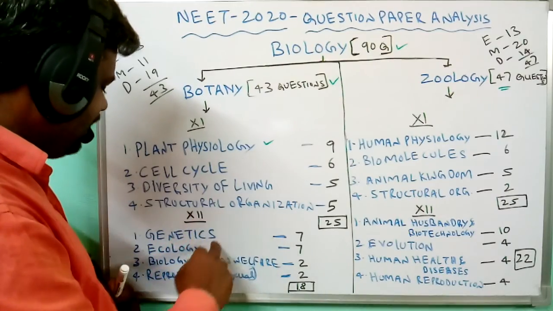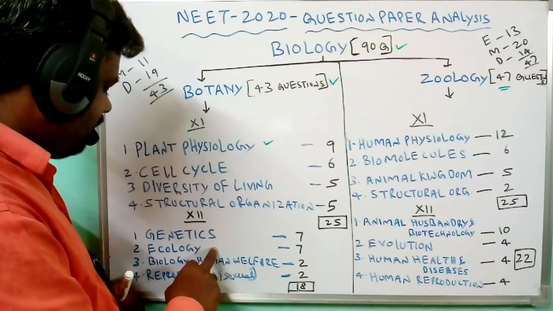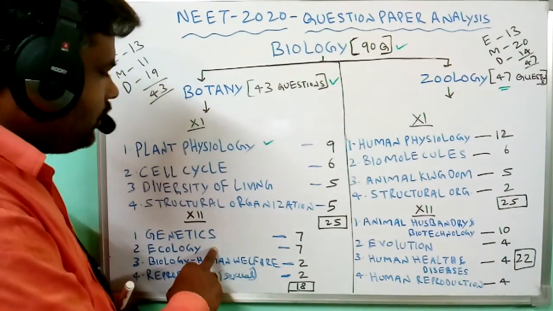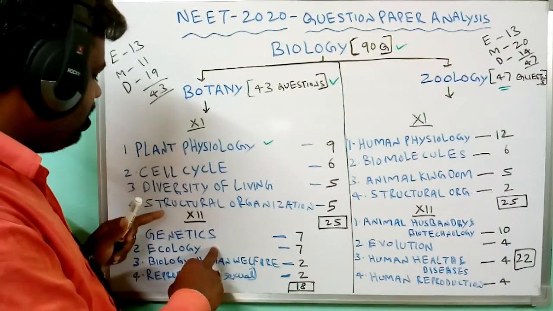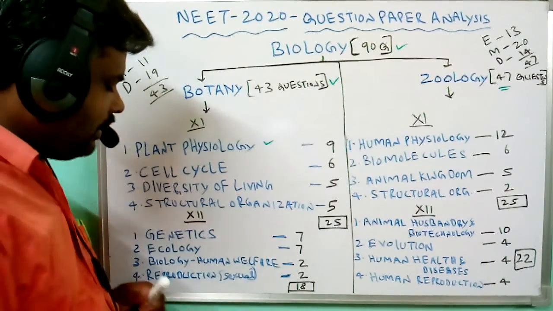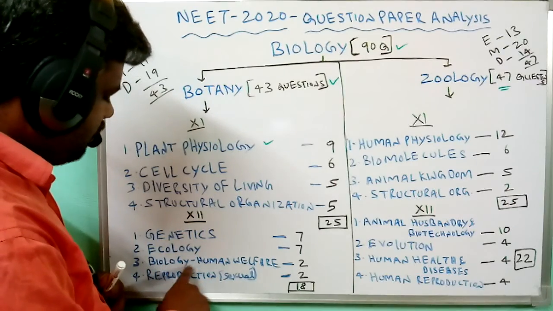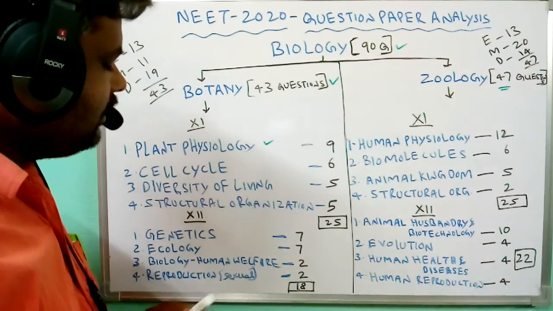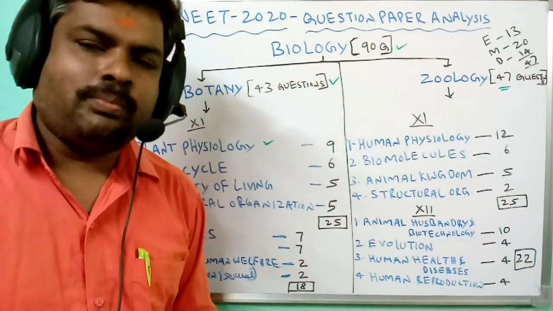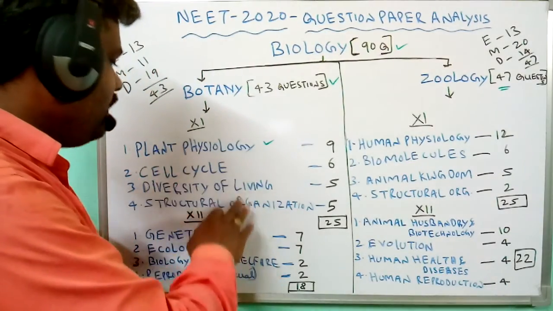After plant physiology, genetics and ecology get more weightage. Next come cell cycle, then diversity of living world and structural organization in plants. The remaining weightage, biology in human welfare and sexual reproduction in plants, has less priority compared to these chapters.